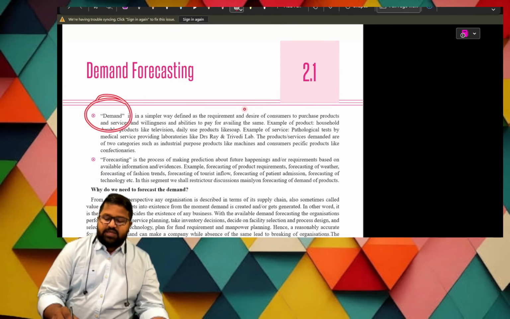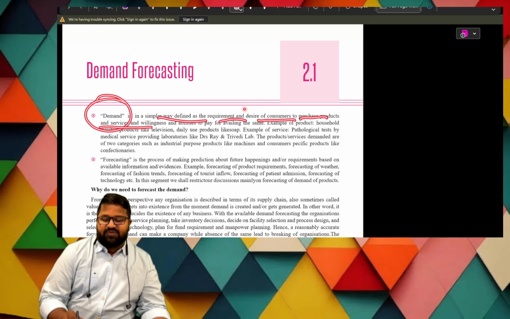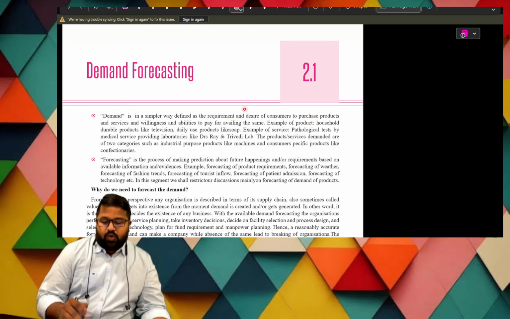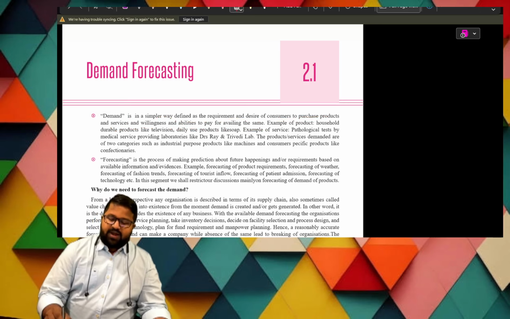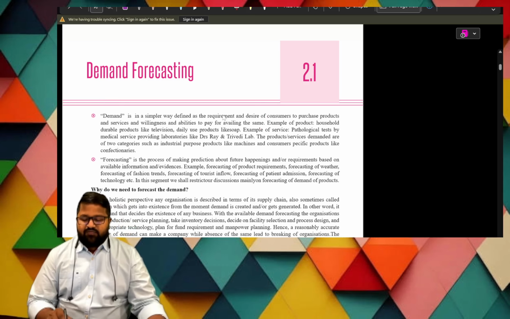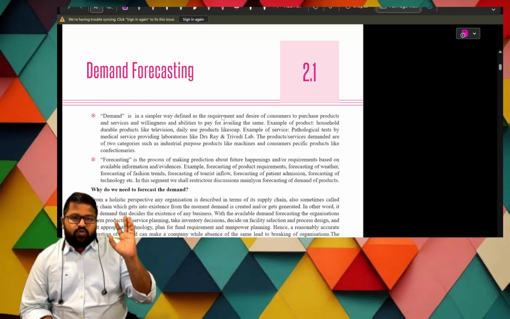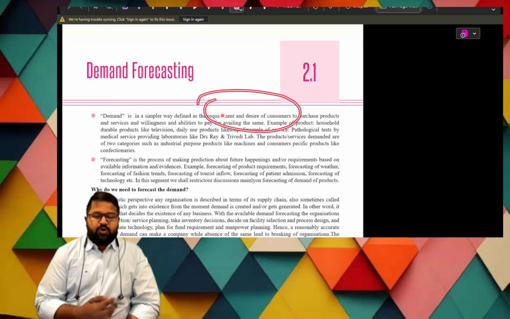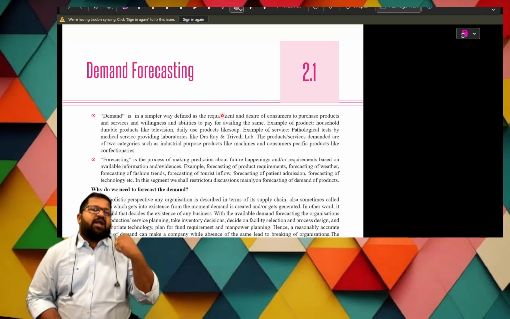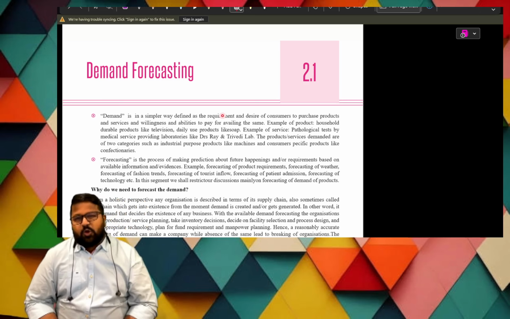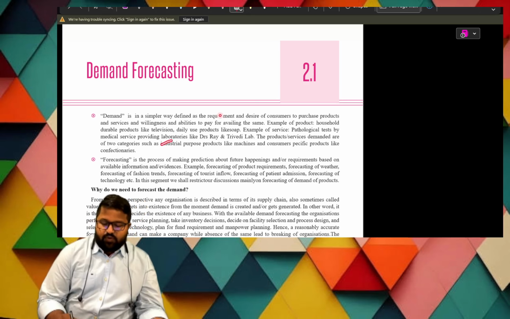What is demand? In a simpler way, it is defined as the requirement or desire of consumers to purchase products or services, and the willingness and ability to pay for availing the same. So demand's simple meaning has been given here, and forecasting's simple meaning is also given. Demand means the future requirement of a good. Forecasting is a process of making predictions. How much demand is there for an Apple product? That will be forecast. That is forecasting.